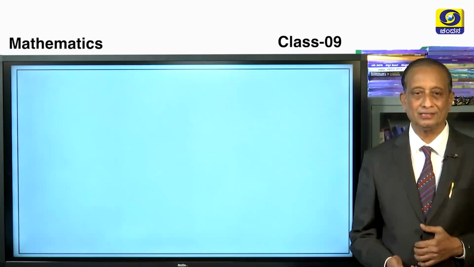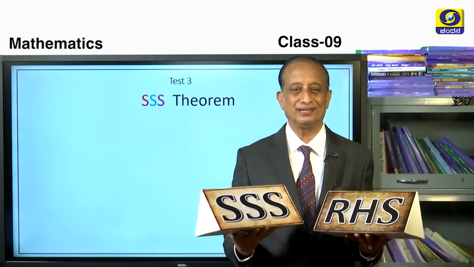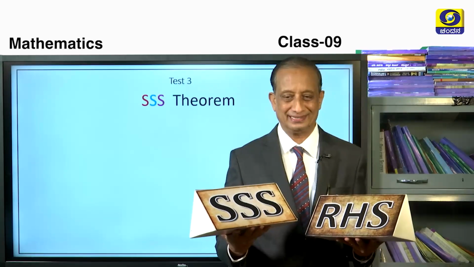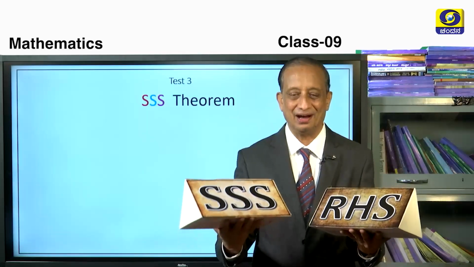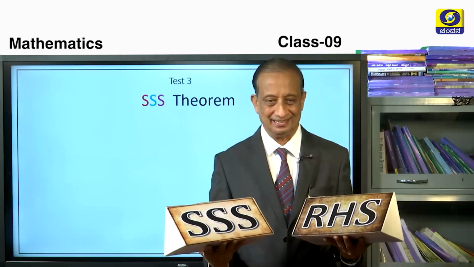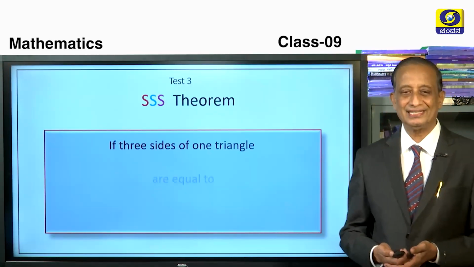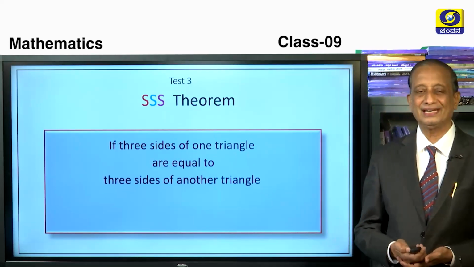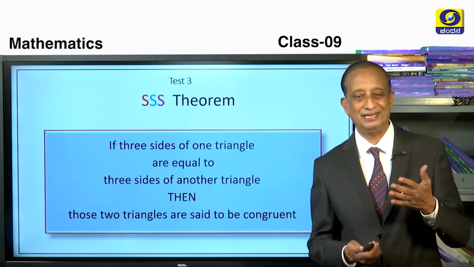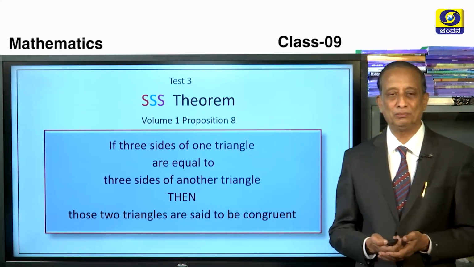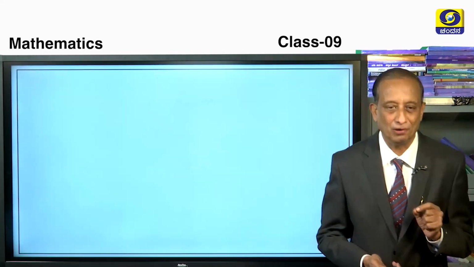Children, now let us try to understand the two other golden theorems, golden tests to find the pair of congruent triangles, that is the SSS and RHS criteria, in detail. So this is the general enunciation for the SSS theorem. If three sides of one triangle are equal to three sides of another triangle, then those two triangles are said to be congruent. This is given as proposition number 8 in volume number 1. In our textbook, it is given as theorem number 5.4.